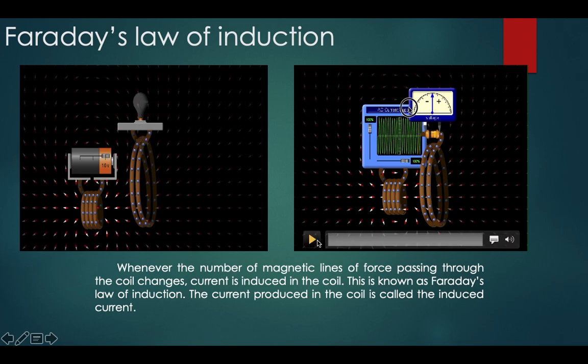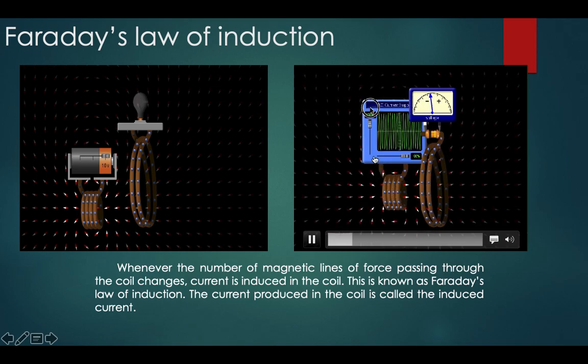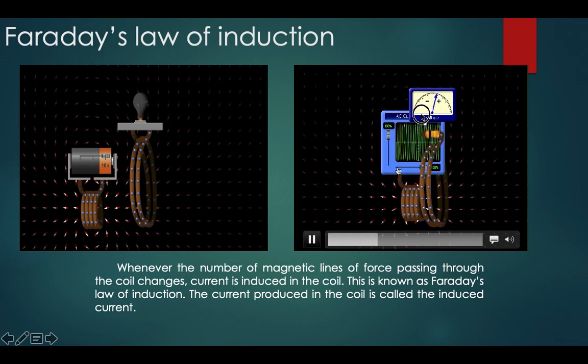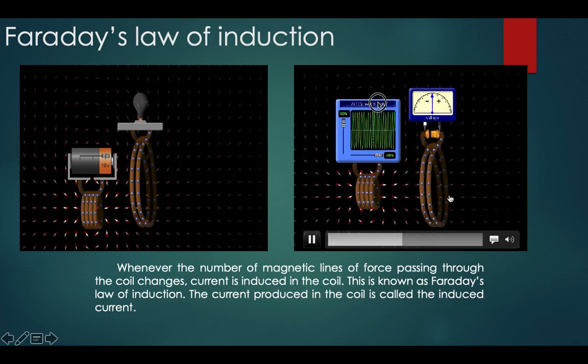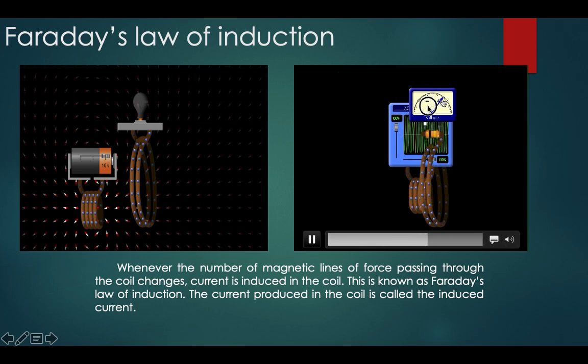And also in this, whenever a coil is kept stationary and there is a current associated with the secondary coil over here, it can be seen that a current is induced, and it can be seen from the galvanometer.